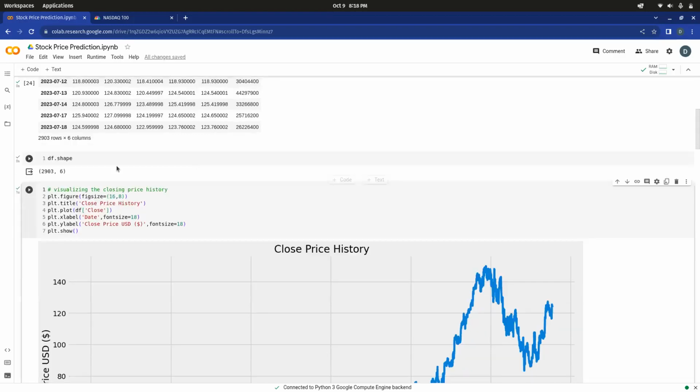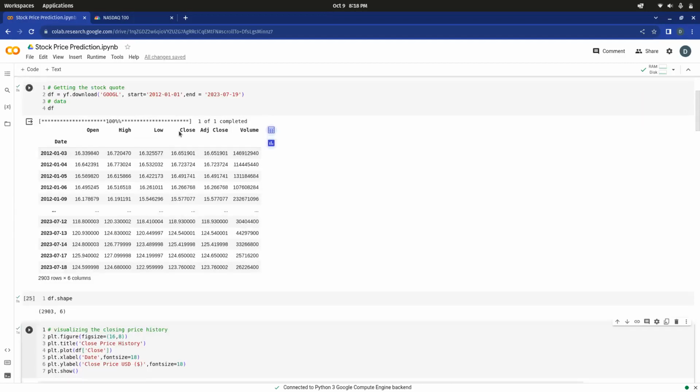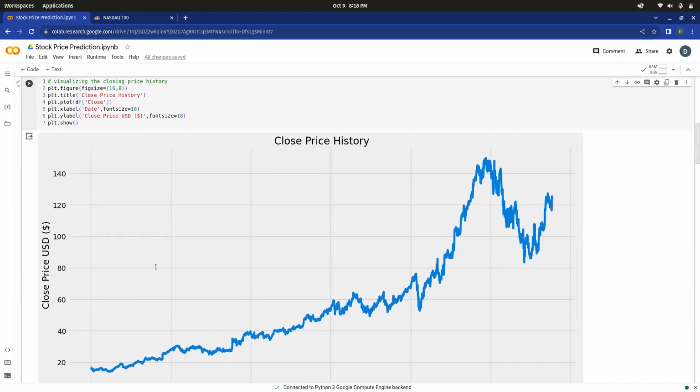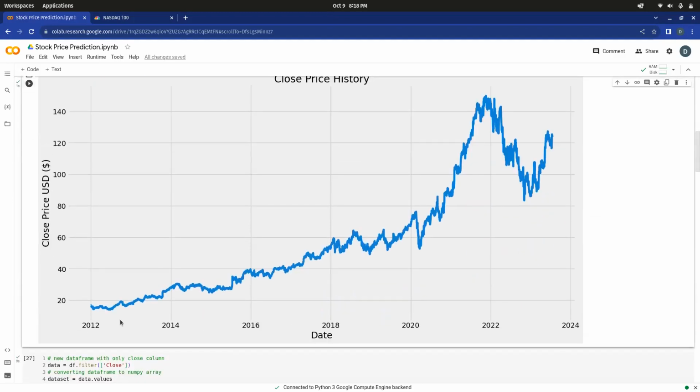So this is the shape of our data set. Here, the rows basically mean that we have this many days of data, and the columns are the number of columns, but mainly we are going to focus on the close column only for our prediction. As we can see here, this is the chart of Google stock price ranging from 2012 to the 7th month of 2023.